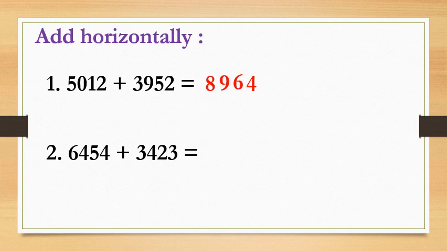Now we will move to the second sum. Very easy. Only we have to give importance to the places. Okay, we will start with 4 plus 3 in the unit place. The answer is 7. Then tens place 5 plus 2 is 7. Hundreds place 4 plus 4 is 8. And in the thousands place 6 plus 3 is 9. Correct?